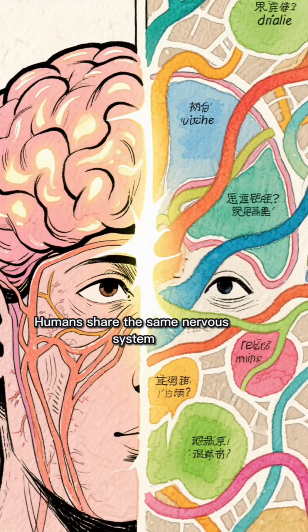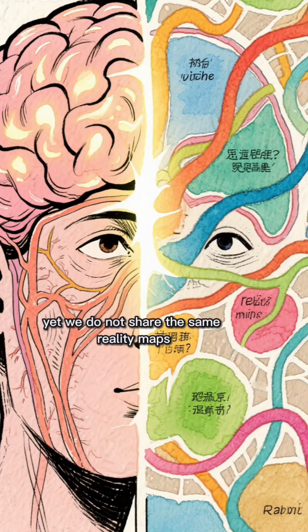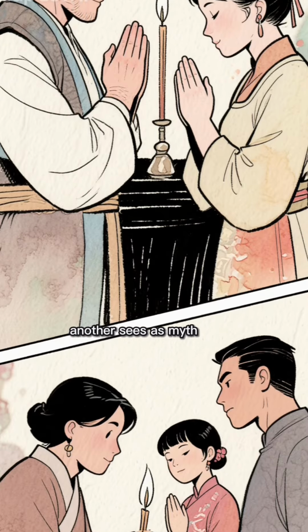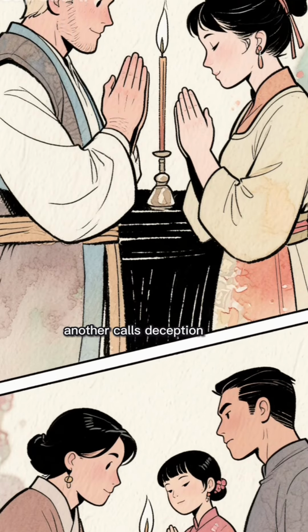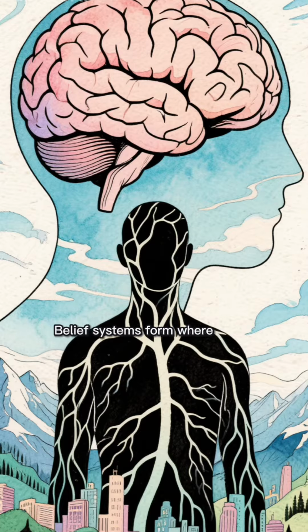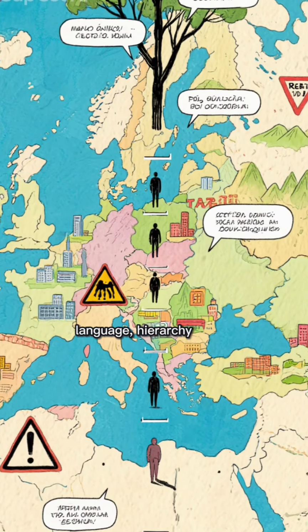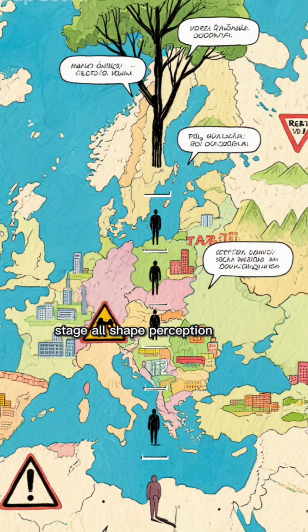Humans share the same nervous system architecture, yet we do not share the same reality maps. What one culture holds as sacred, another sees as myth. What one group calls truth, another calls deception. Belief systems form where biology meets environment. Geography, threat level, language, hierarchy, and developmental stage all shape perception.